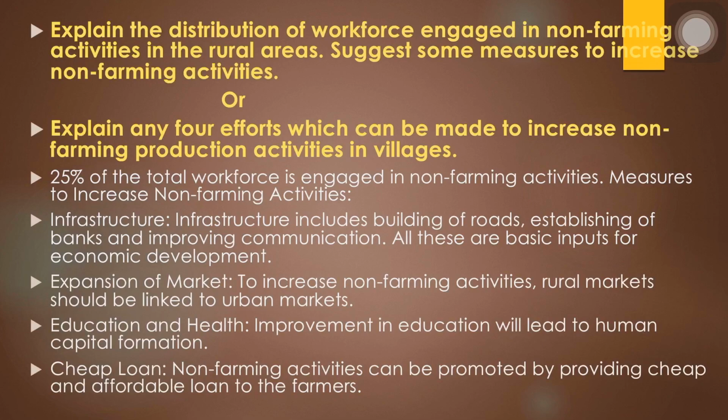So this is relating to the concept of chapter number 1, the story of village Palampur. Today you have learned the concept of labor, the 3 types of labor. Then we have seen the capital requirement, then the case study dealing with the capital requirement, how the small farmer needs to borrow money from the large farmer. And then we have also seen the non-farming activities like dairy, then small scale manufacturing, shopkeeping, transport, etc.